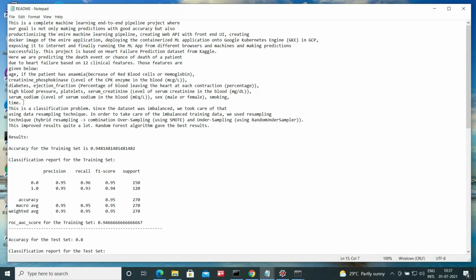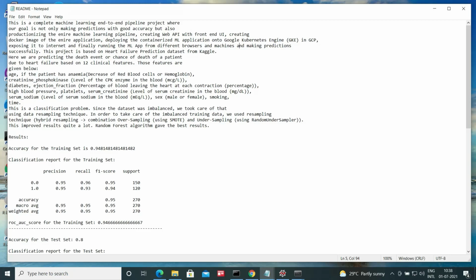And this is a complete machine learning end-to-end pipeline project where our goal is not only making heart failure prediction with good accuracy, but also productionizing the entire machine learning pipeline and creating web API with some simple front-end UI, and then creating Docker image of the entire application with all the files and dependencies, etc. Then deploying the containerized ML application onto Google Kubernetes Engine, GKE, in GCP, which is Google Cloud Platform.